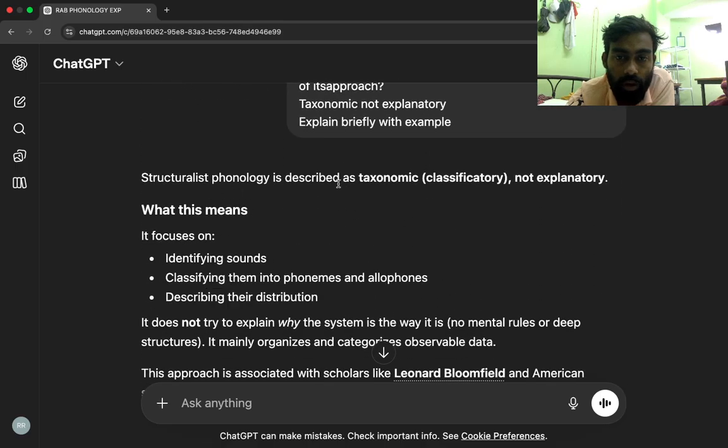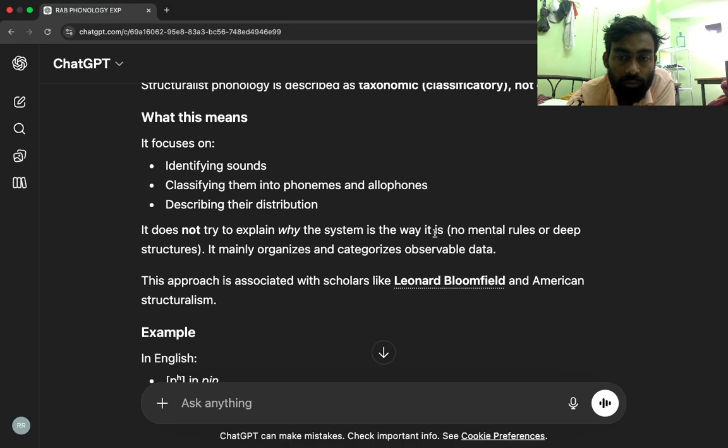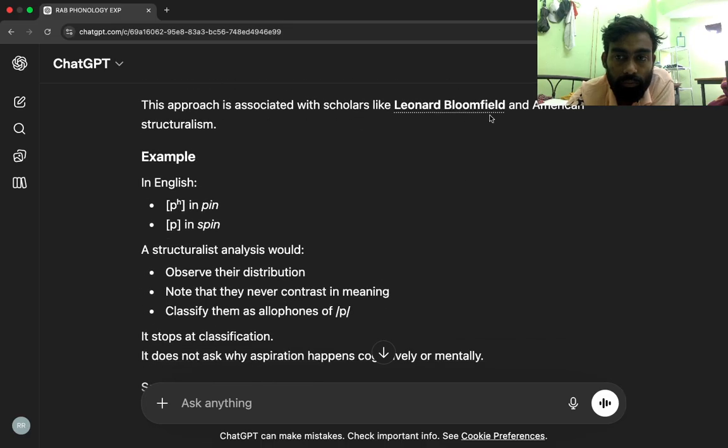Structuralist phonology is described as taxonomic, classificatory, not explanatory. What this means: it focuses on identifying sounds, classifying them into phonemes and allophones, and describing their distribution. It does not try to explain why the system is the way it is, with no mental rules or deep structures. It mainly organizes and categorizes observable data. This approach is associated with scholars like Leonard Bloomfield and American structuralism.